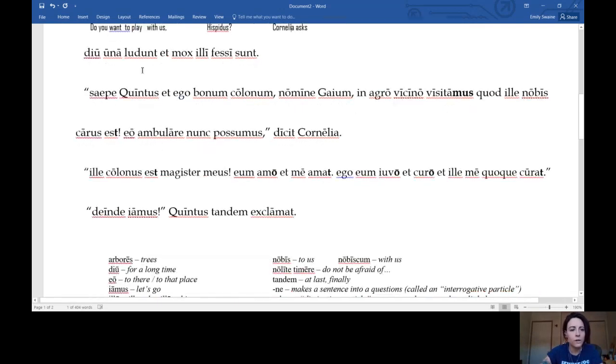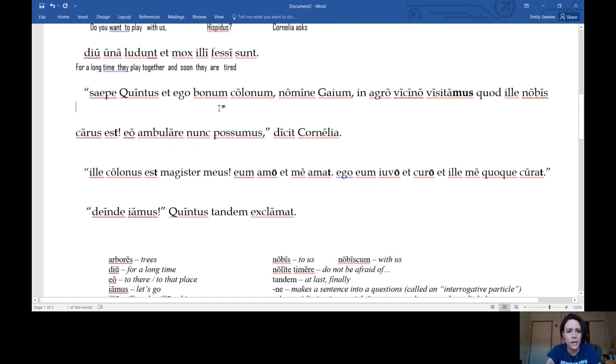Okay. Cool, we have just a few lines left. Good job, hang in there, guys. Really tiny word for a really long meaning, for a long time. What do they do for a long time, or what happens for a long time? Well, we have ludo, ludere, which means to play, and the NT on the end of that means they, right? For a long time, they play, and then una means together. And soon what happens? They are tired, let's make that good English. And soon they are tired, okay?